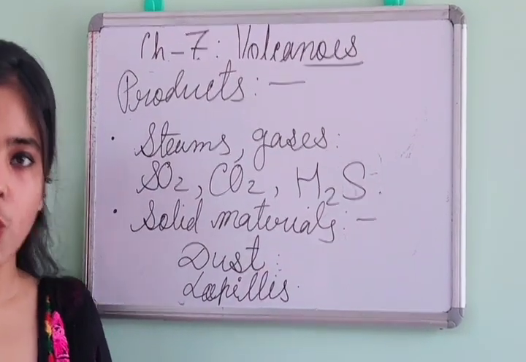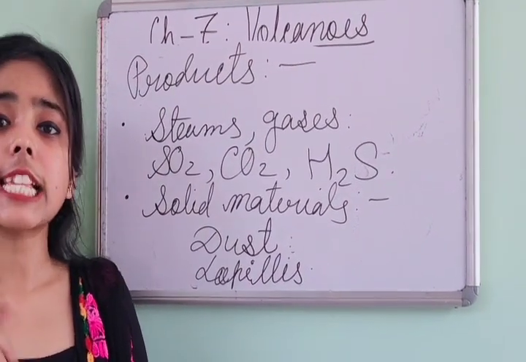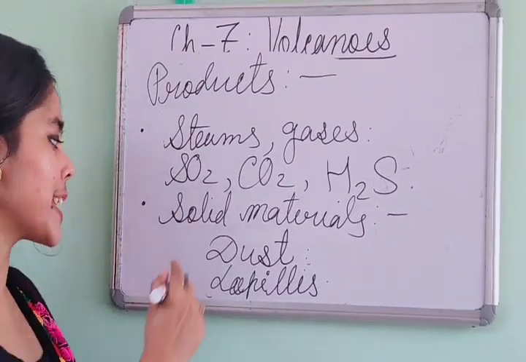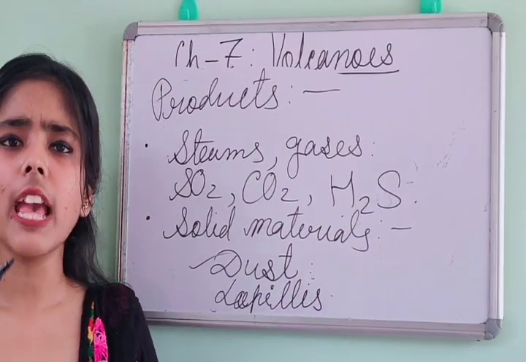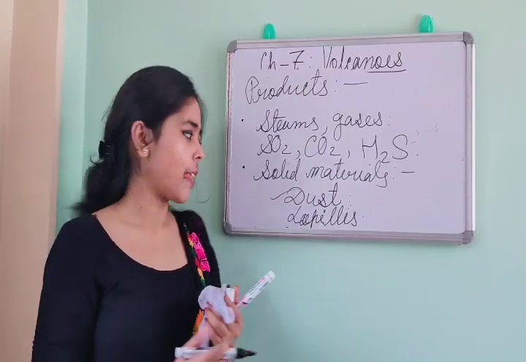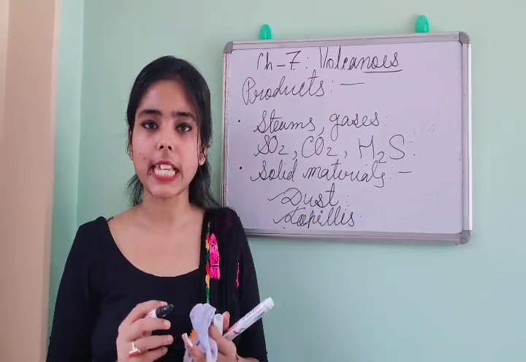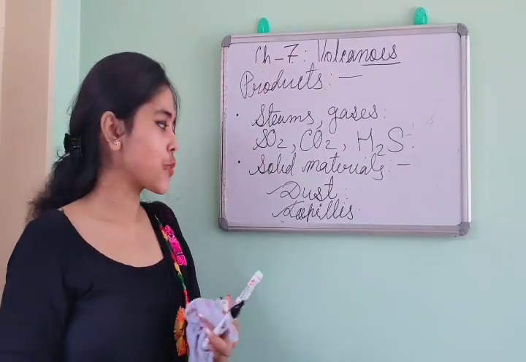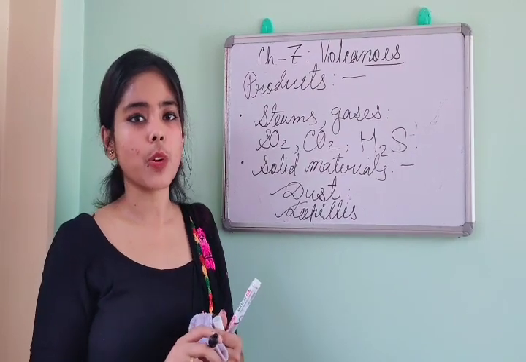Number one is pyroclast, which means the solid fragments of rocks. Number two is dust, which is generally very fine material. And number three is lapilli. Lapilli means when the small stone-shaped fragments come out.